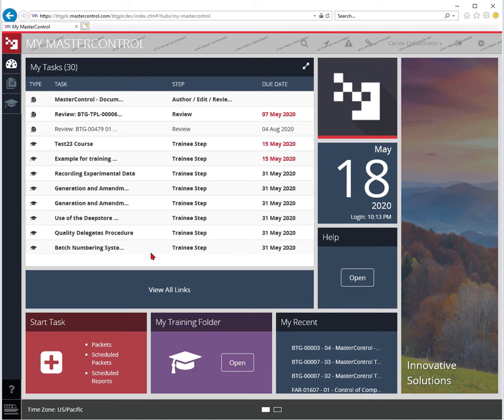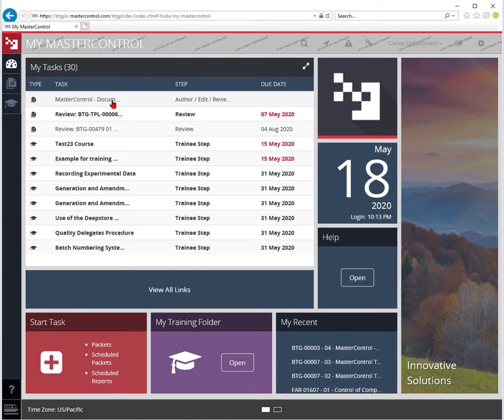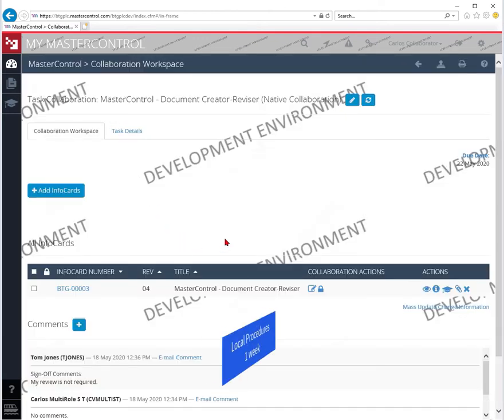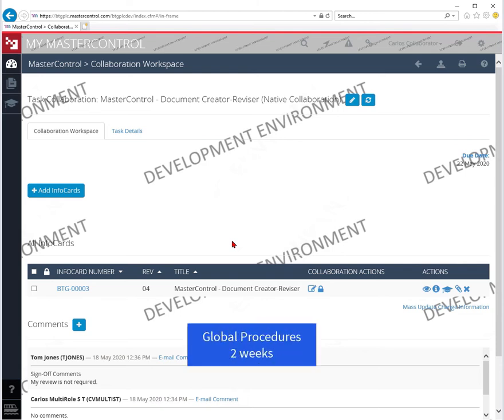To review a document in MasterControl, first locate the collaboration task in your to-do list. The step is called Author, Edit, Review, Collaboration. There is a review period of 1 week for local documents and 2 weeks for global procedures.